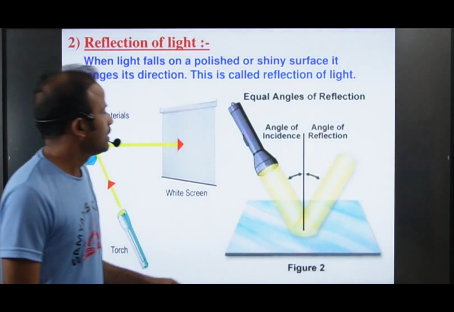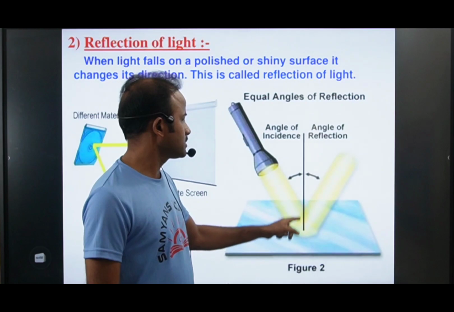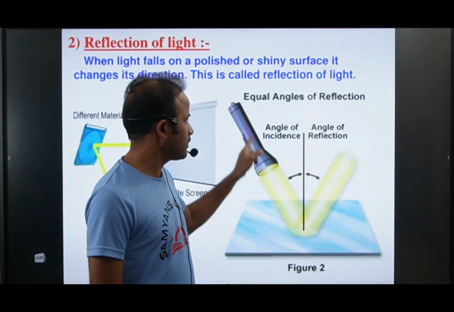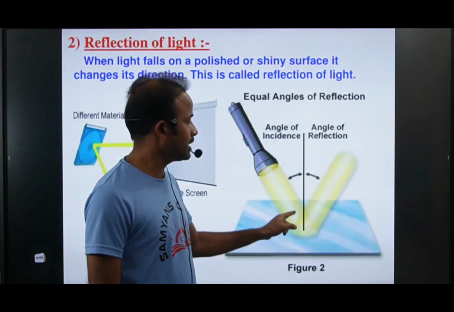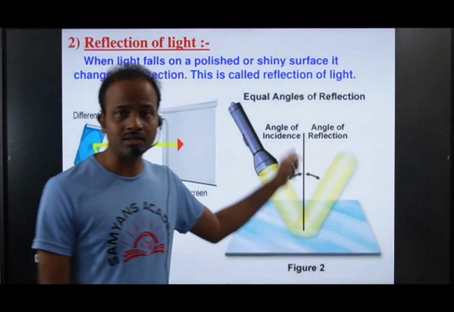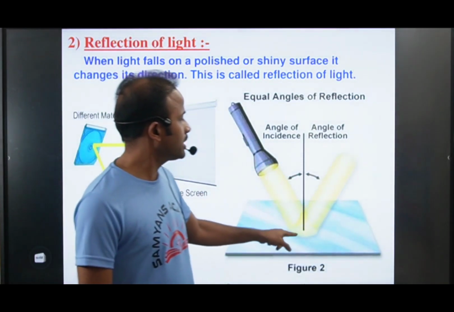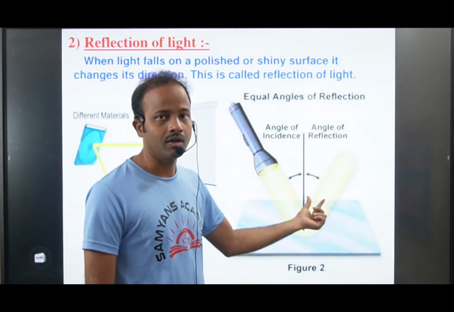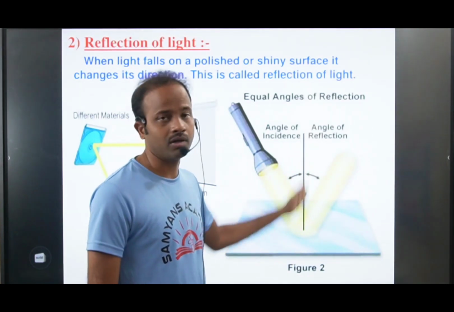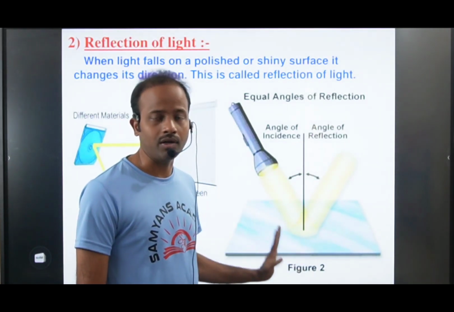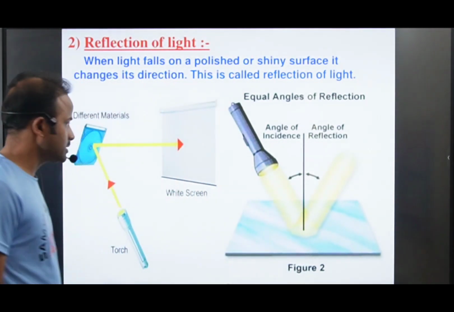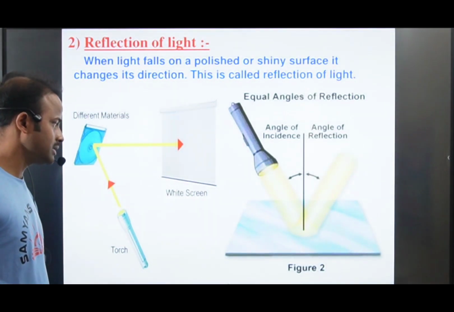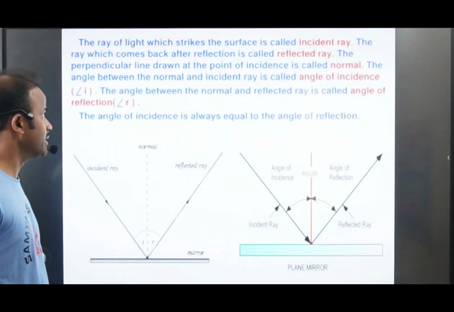Similarly, this light falls at some angle with this normal, right? Let us assume this light falls on this shiny surface. The reflected light is not coming back in the same direction. It is going in another direction, making the same angle with the normal. This is what we call the normal, right? What the normal, the reflected ray and the incident ray are, we can observe in the next slide.